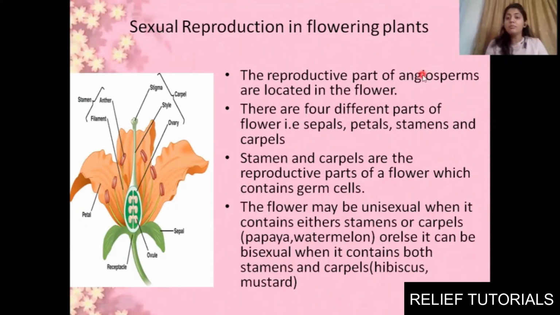Clear? The reproductive part of angiosperms are located in the flower. Okay, flower is known as the reproductive part of a plant. Clear? Because it has male and female reproductive organs in it. Clear? There are 4 different parts of flower. One is sepal, that green color portion at the lowermost part of the flower. Okay, when we hold a twig, here you can see in the diagram, this is our twig.